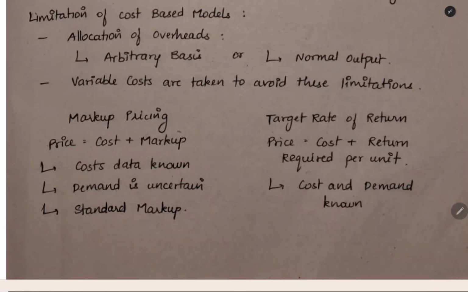In this also we have two things. One is markup pricing, cost plus markup. Another thing is target rate of return. How much amount you invested in that project, and then how much return you want. That return you are distributing over the number of units sold. That will give the target rate of return method pricing.